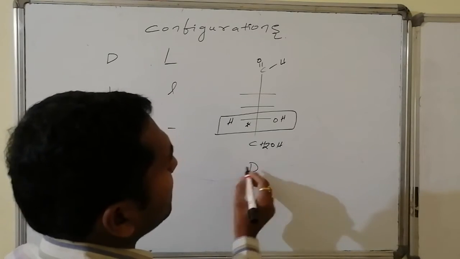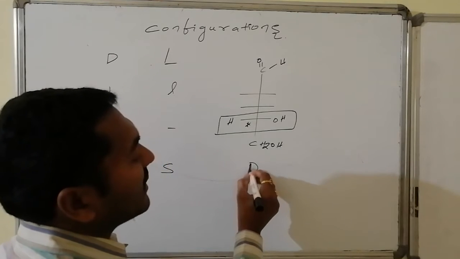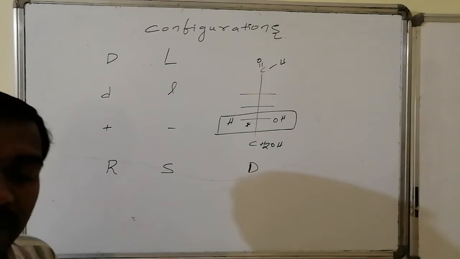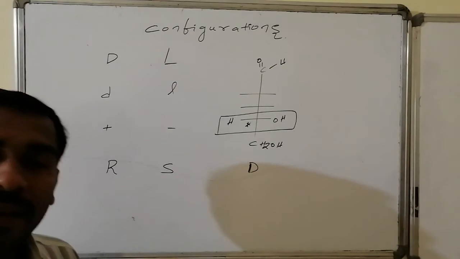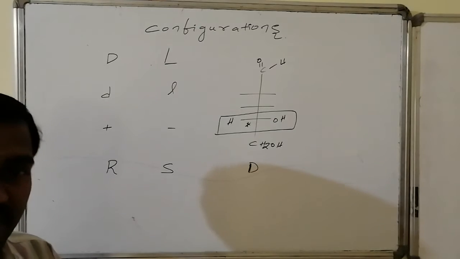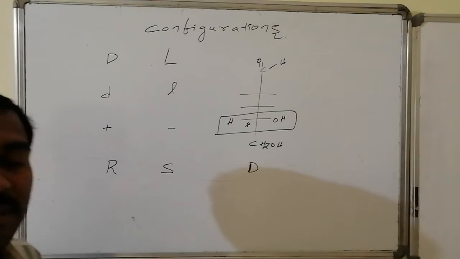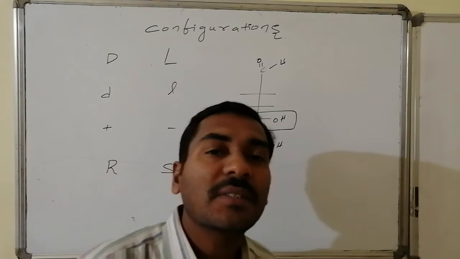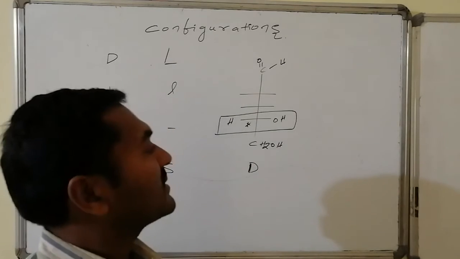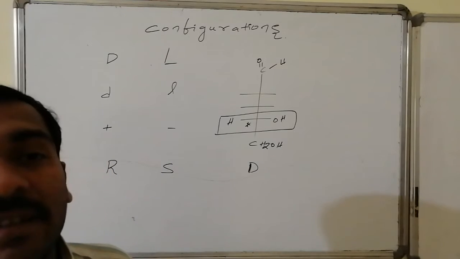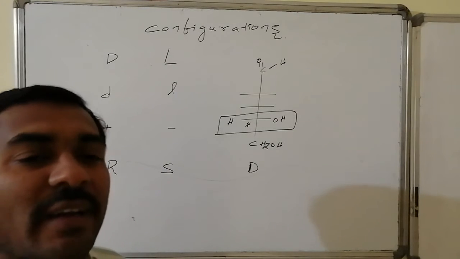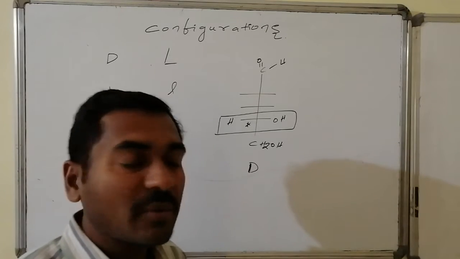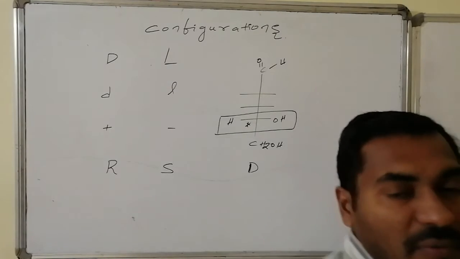D components. So the D stands for a relative comparison of the last chiral center present in the sugars, where the Fischer connectivities are on the horizontal line. If the most electronegative group is present towards the right side, then all such things are said to be D. Now it is no longer widely valid, but in carbohydrates you have a chance to get many compounds, and in that case we take the help of D here.